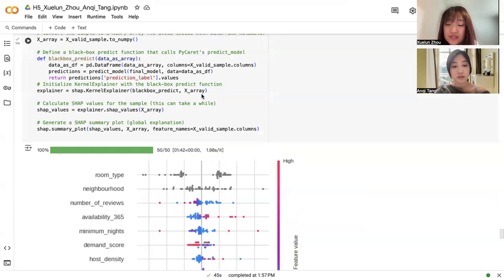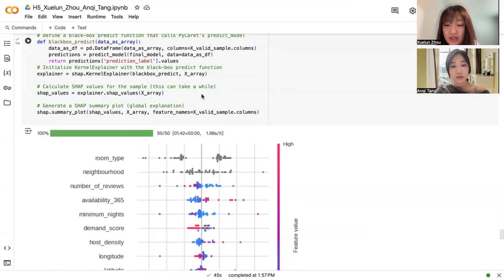This local-level insight is crucial for explaining specific decisions made by the model, which supports transparency and allows for targeted investigation if a particular prediction seems unjust or biased. This interpretability is critical for ethical decision-making because it provides a way to justify model output, detect unexpected behavior, and build trust among stakeholders.